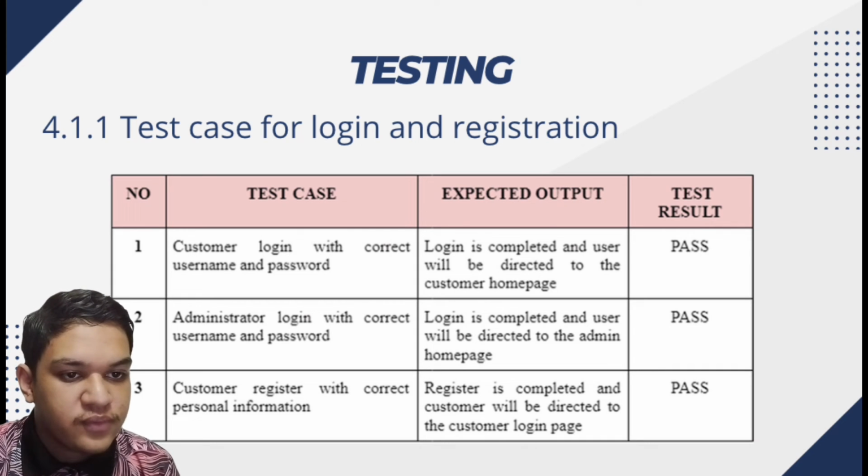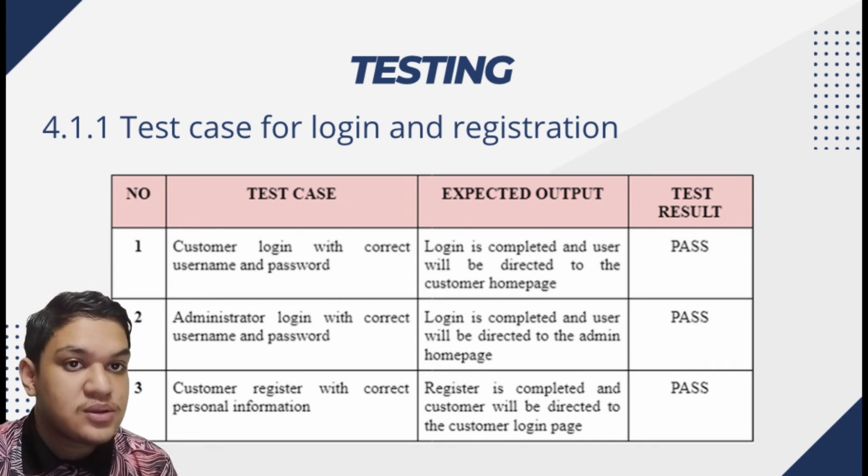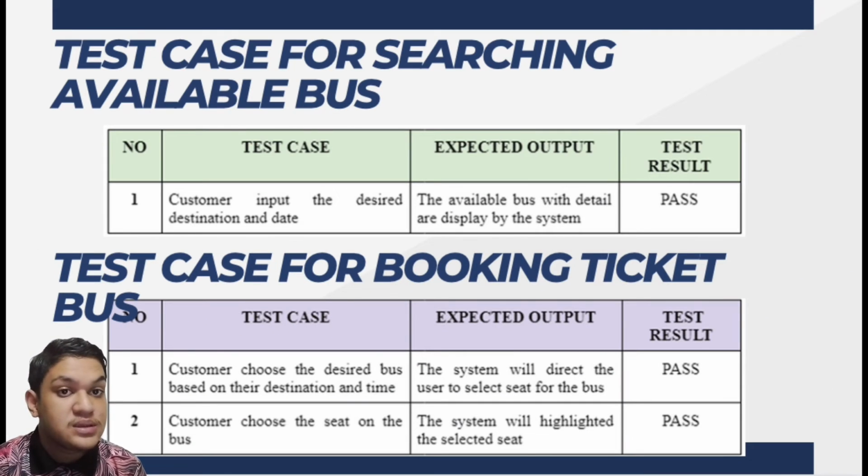So for the 3 test cases for login and registration, the test result shows pass. Next we will go to the test case for searching available bus. There is 1 test case, that is the customer inputs the desired destination and date, and the expected output is the available bus with details are displayed by the system. So the test result is pass.